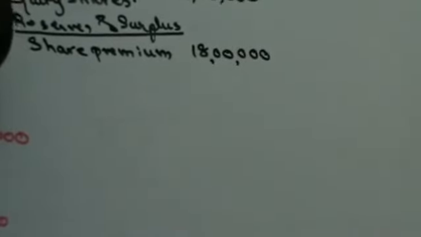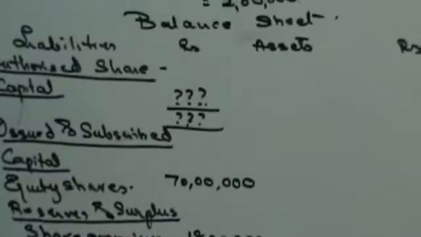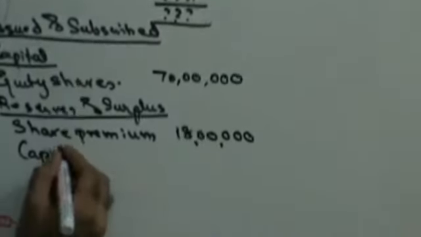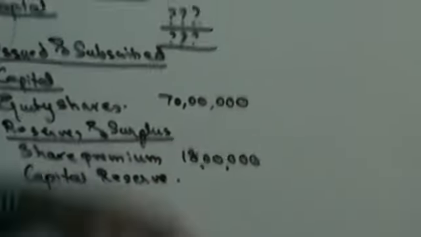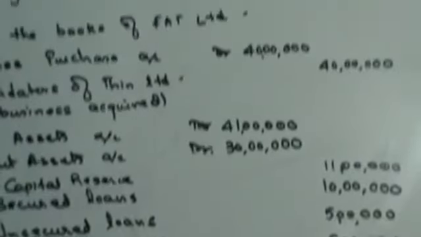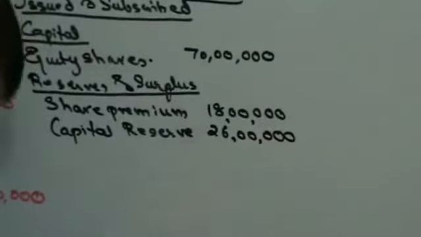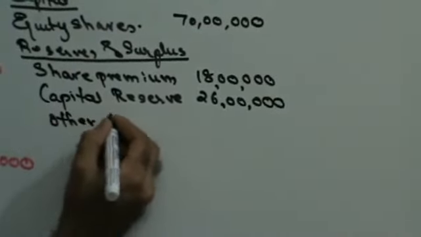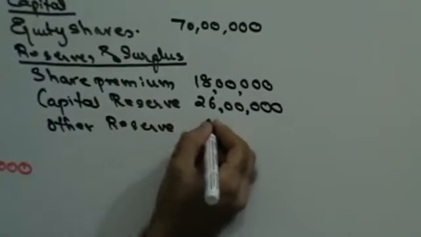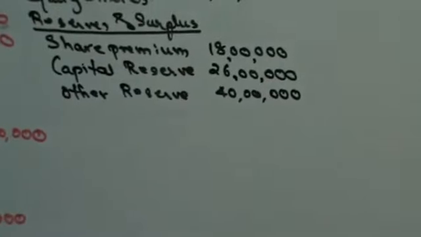Then you have capital reserve, which is 15 lakhs, plus you have another capital reserve here of 11 lakhs. So capital reserve is 15 and 11, so 26 lakhs. Then you have other reserves, which is 40 lakhs. Do we get this clear? Next,